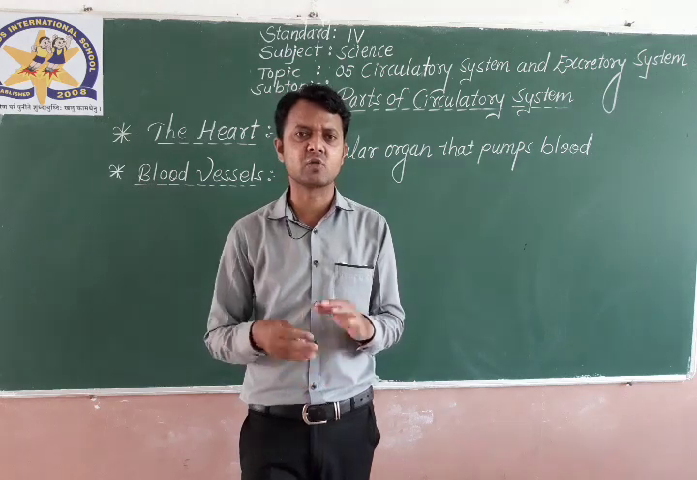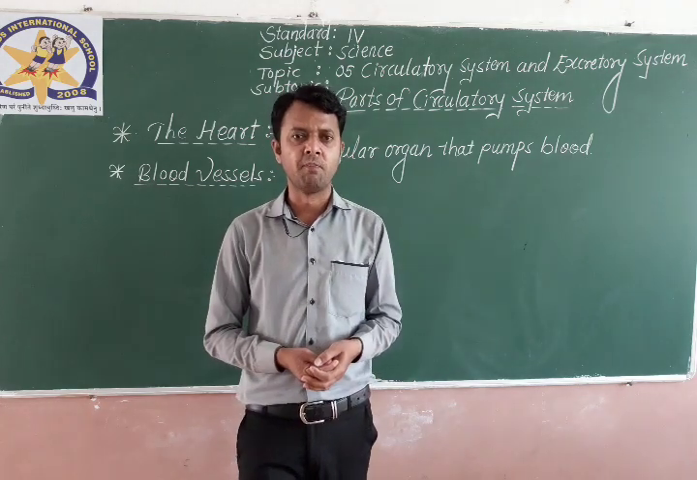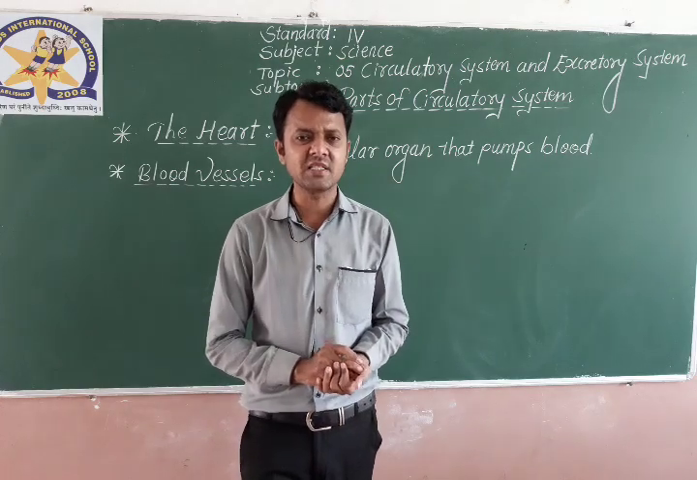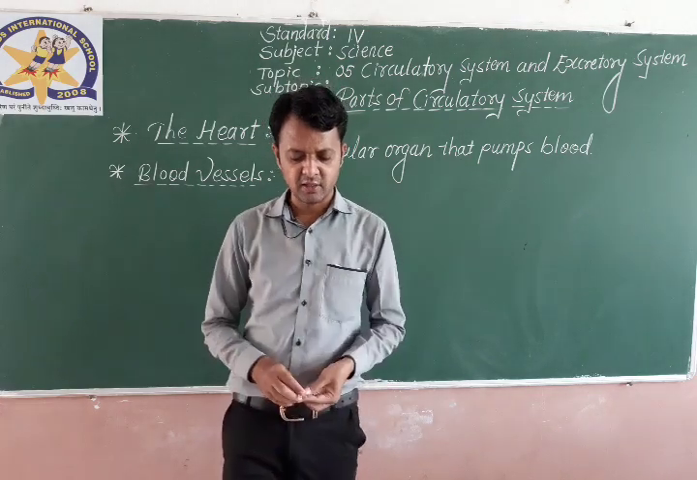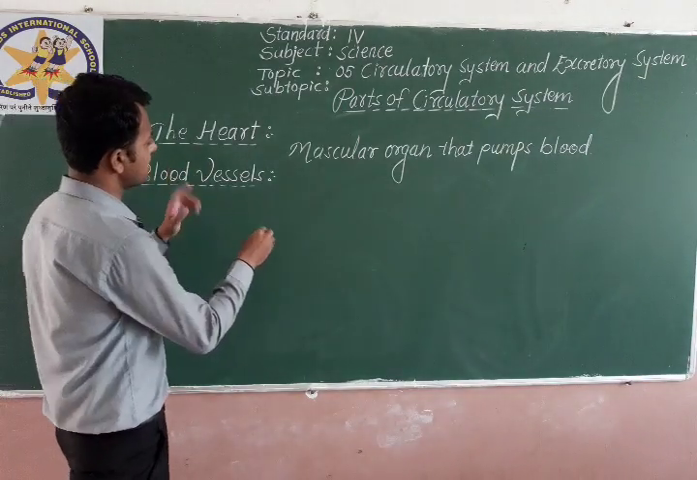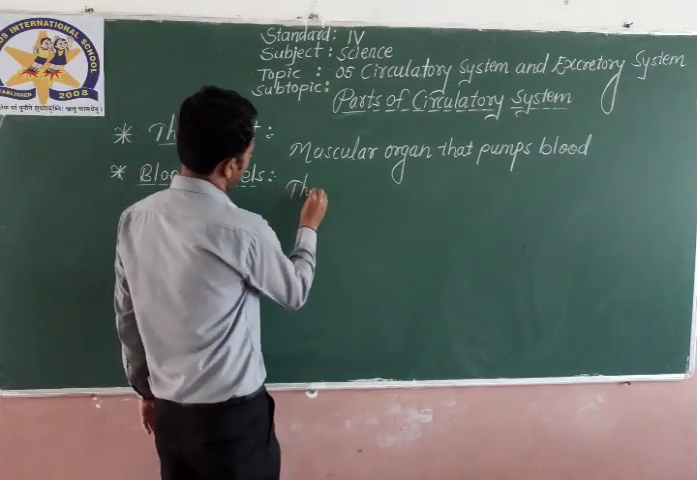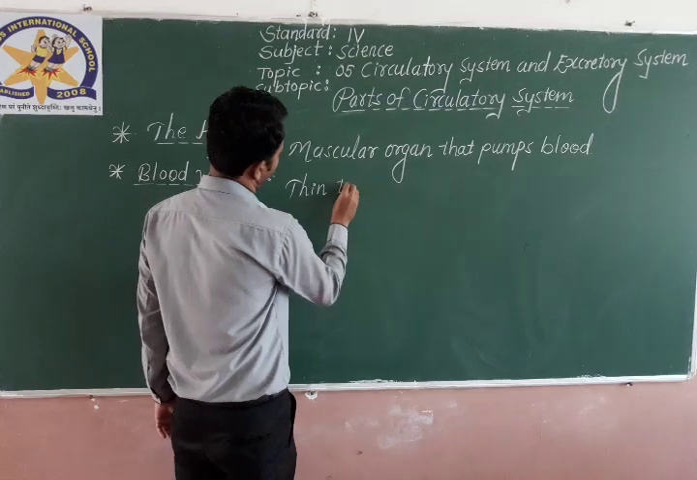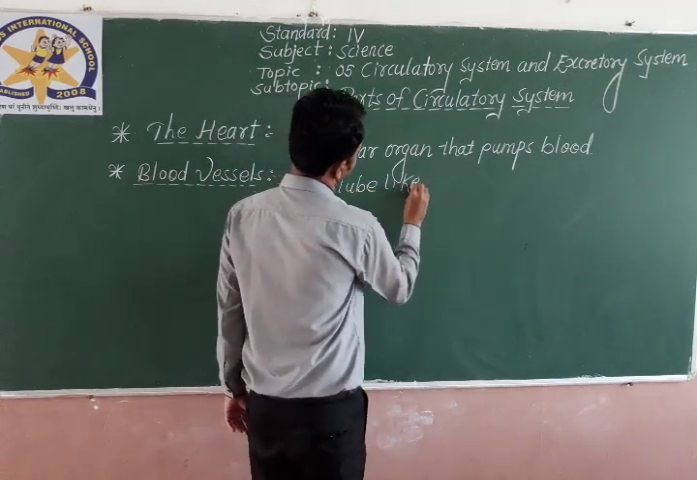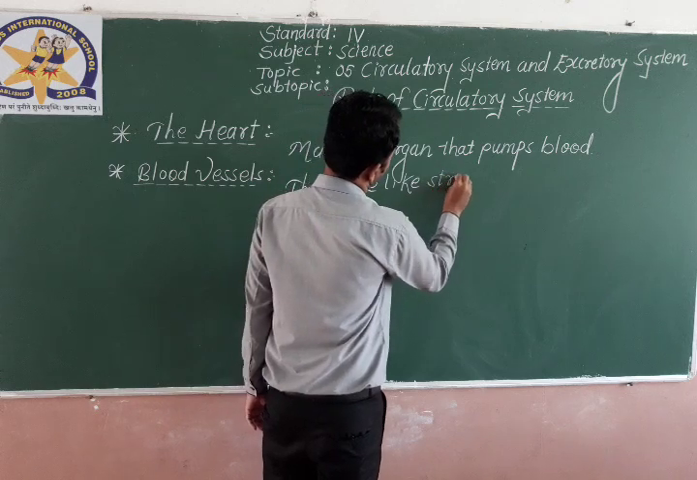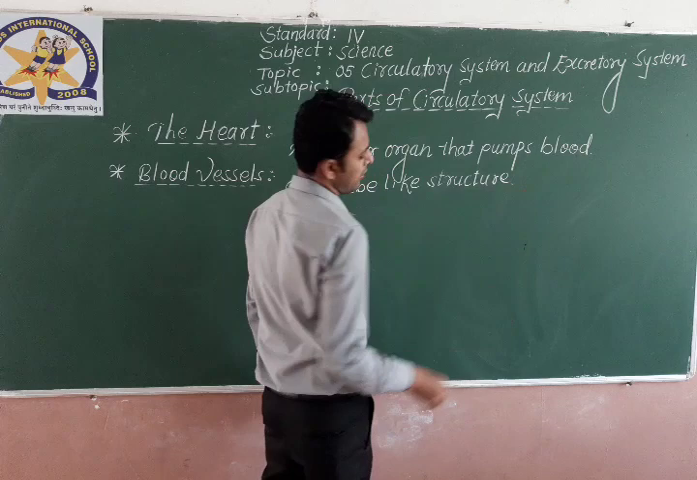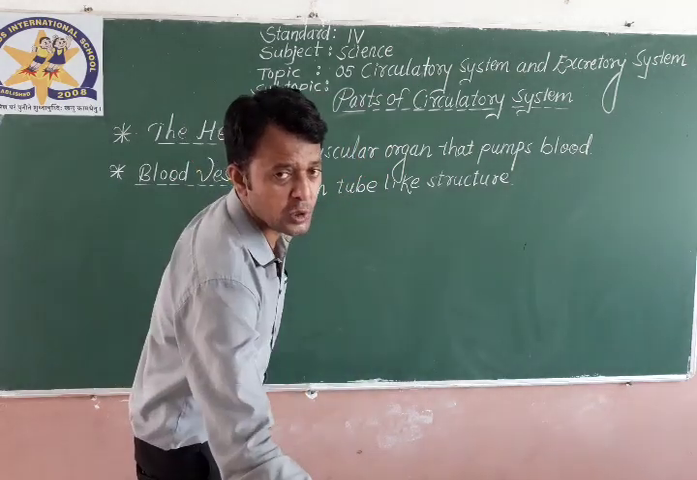Now, blood vessels are also having three types: first of all, arteries, veins and capillaries. Okay, so we'll see arteries first. Blood vessels are nothing but thin tube-like structures.